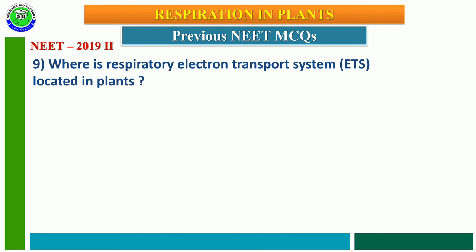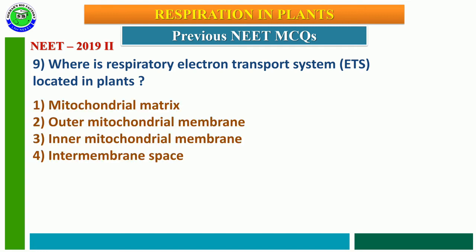NEET 2019 phase 2 question number 9. Where is the respiratory electron transport system located in plants? The first option mitochondrial matrix, second option outer mitochondrial membrane, third option inner mitochondrial membrane, fourth option intermembrane space. The correct answer is the third option. The entire electron transport system in respiration in plants is located in the inner membrane of mitochondria.